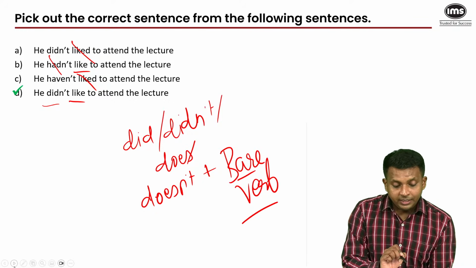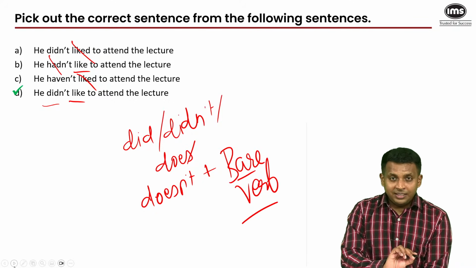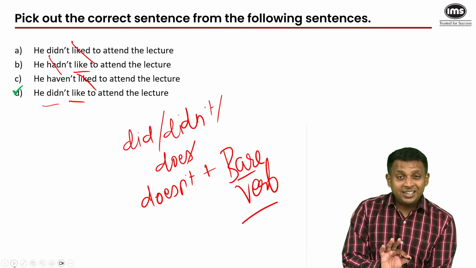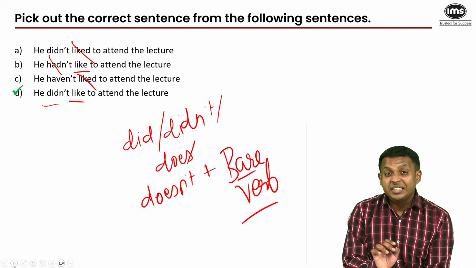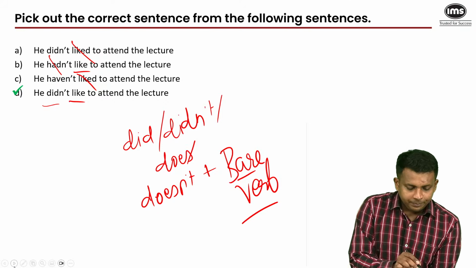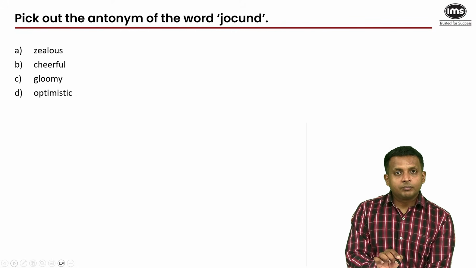He didn't like to attend the lecture. He haven't liked is incorrect grammar. You cannot frame a sentence that way. It wouldn't mean anything. Hadn't like does not mean anything. Didn't liked does not mean anything. Easy. Next. Pick out the antonym of the word jocund.